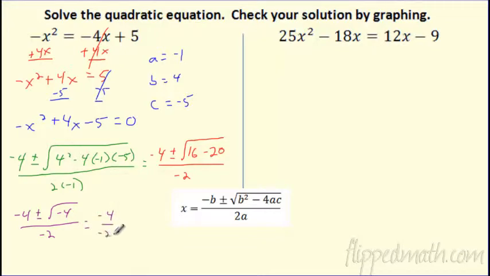This is negative 4 over negative 2 plus or minus, I'm going to go ahead and square root that. What do you get when you square root negative 4? You get 2i. And all of that is over negative 2. So I'm pretty good simplifying. Let's go ahead and finish this out. Negative 4 divided by negative 2 is positive 2.